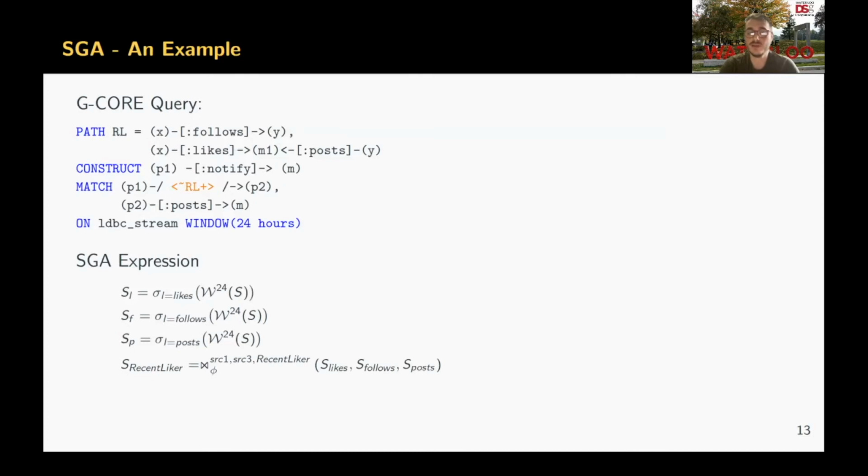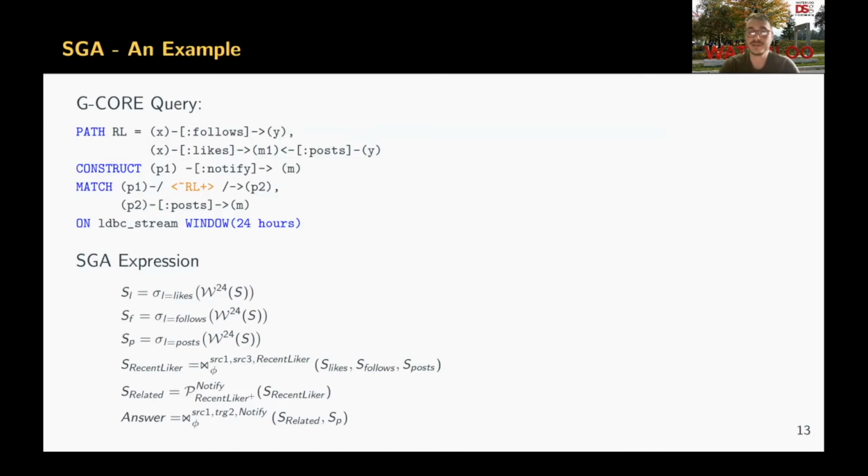Then we can use the pattern operator to define the recent-liker relationship, which is defined by a triangle-shaped subgraph pattern between likes, follows, and post edges. Then we can find the paths of users that are connected by the recent-liker relationship using the path operator. And finally, we can find the contents that are posted by such users by using the pattern operator.